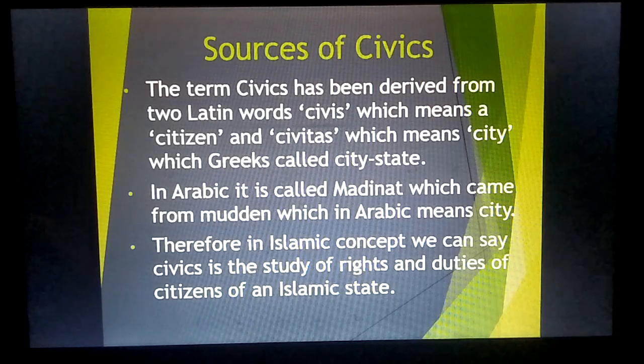So for that there is the word civitas. We also have its origin in Arabic. In Arabic it is called Madinat, which came from Maddan, which in Arabic means city. Therefore, in the Islamic concept, we can say civics is the study of the rights and duties of citizens of an Islamic state.